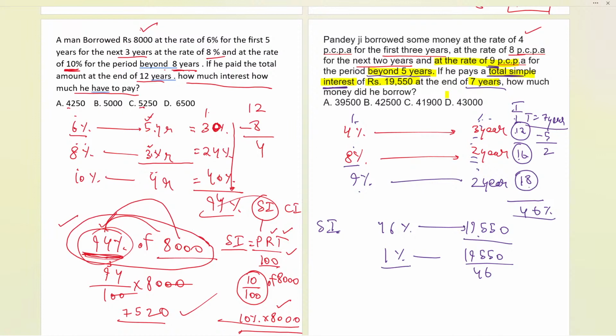Now, this is 1%, and we all know that 100% represents the overall principal amount, na? So 100% I will be writing over here, that will be 19550 by 46 times 100. And now if I calculate over here, it will be what?